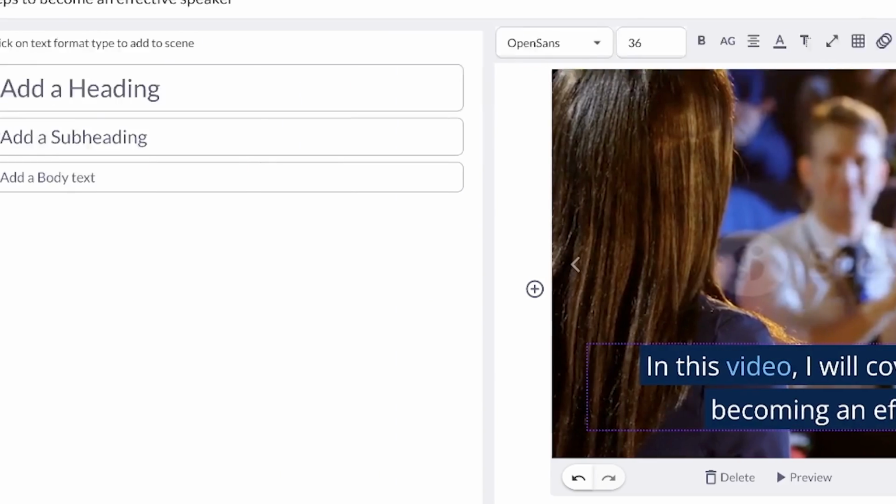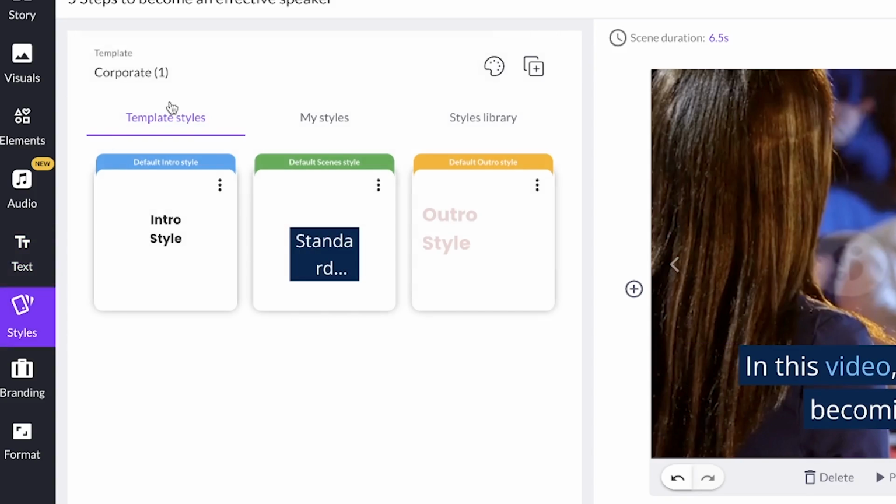Okay, so you can come over here and check out the styles. If you have a particular style you are working on, this is the intro, this is the main content of the video, and then this is your outro. This is the introduction, the style that you have at default. You can apply a given style to all the scenes. And you can do other things by coming to these three dots.